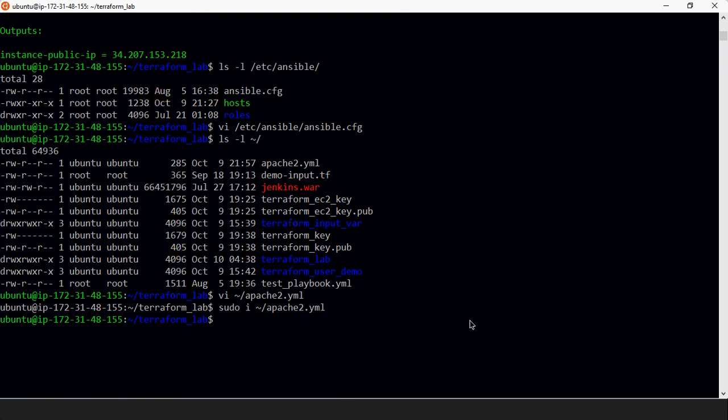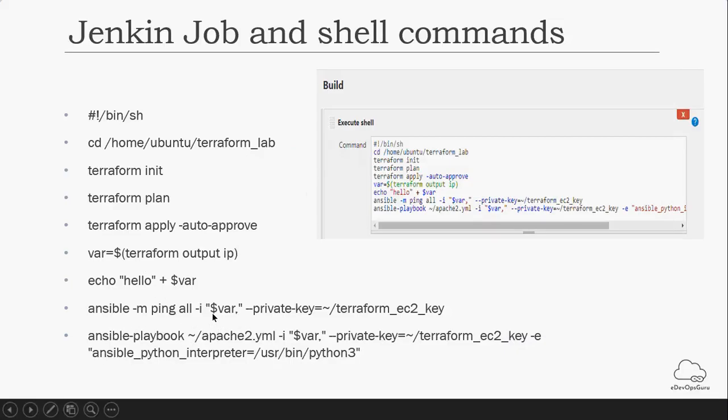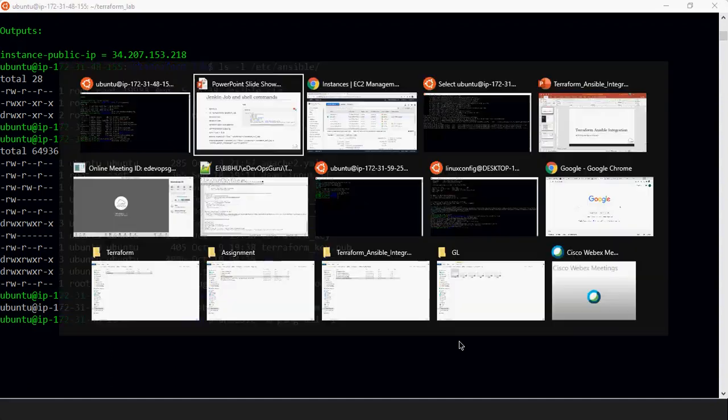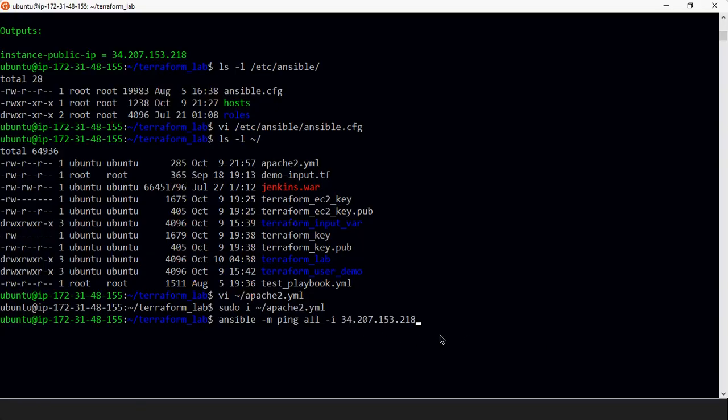Now we can simply run the ping command to see if it is working or not. So ansible -m ping all with -i, then the public IP of this EC2 instance, which is this one.